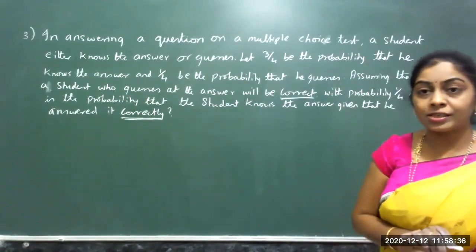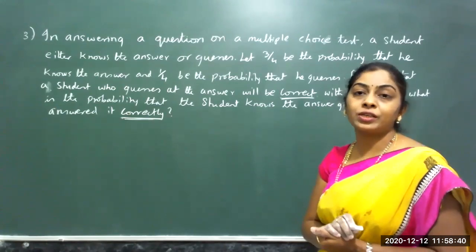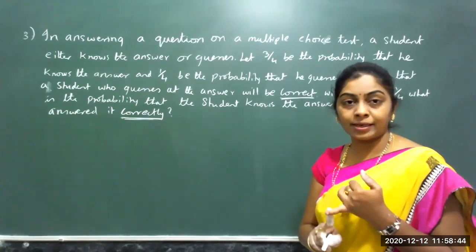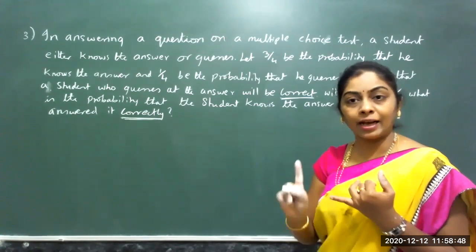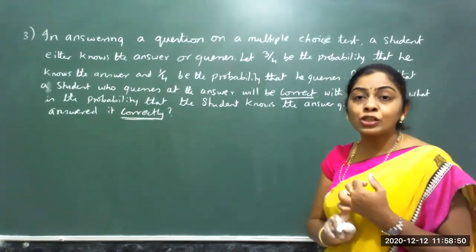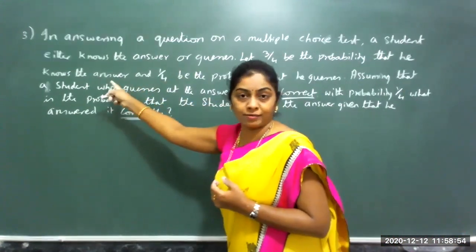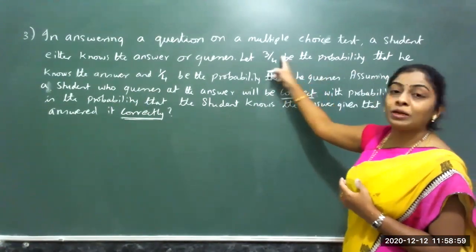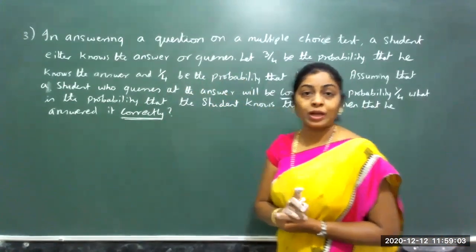So this question says that there is a question on a multiple choice where a student is answering. And the student either knows the answer or he guesses. So they're given the probability is 3 by 4 when he knows the answer, and the probability of guessing is 1 by 4.